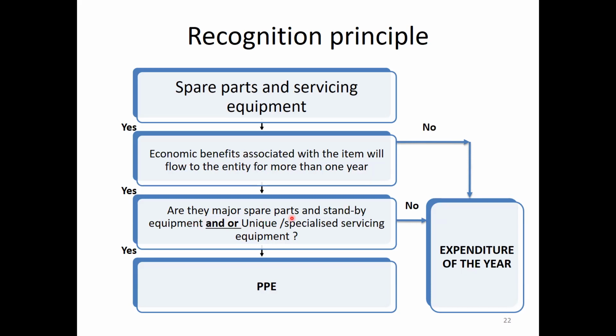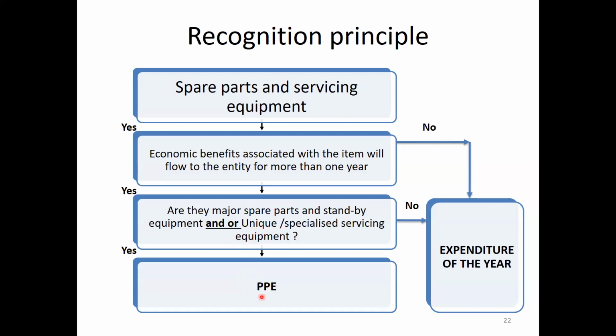Are they major spare parts and standby equipment, and unique and specialized servicing equipment? How many criteria are here? It should be a major spare part or a standby equipment, and also it should be unique and specialized.